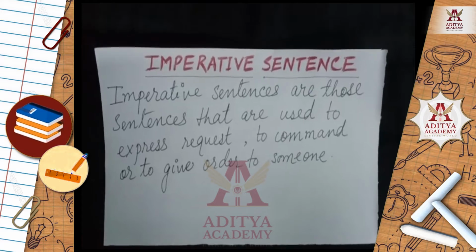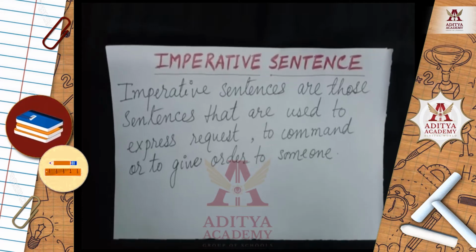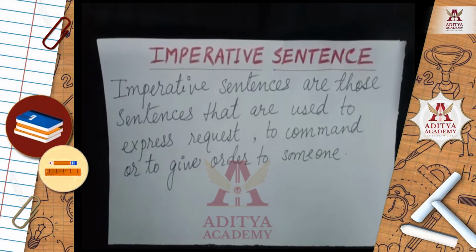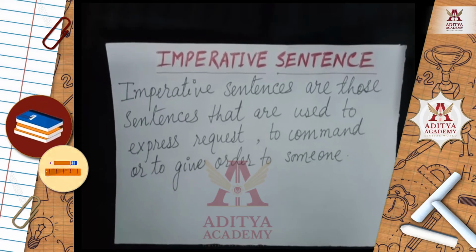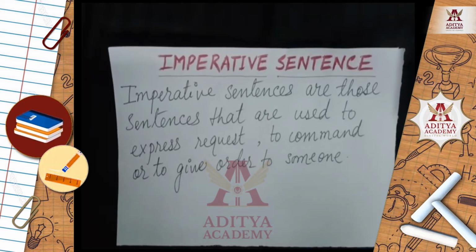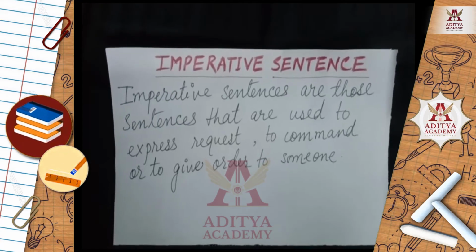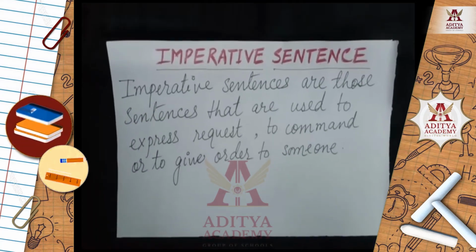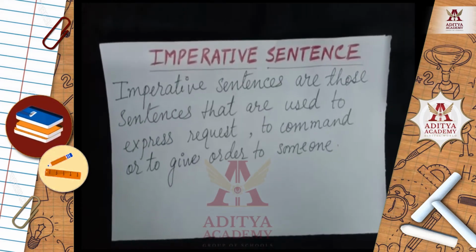Students, now we will be knowing imperative sentence. This is the third category of the sentence. Imperative sentences are those sentences that are used to express request, to command, or to give order to someone or somebody. So imperative sentence is basically the words that are used to express request. Okay, you request someone to give you, or you give command to someone or somebody, or you give order, right? So let's see some examples, then it will be clear to you.